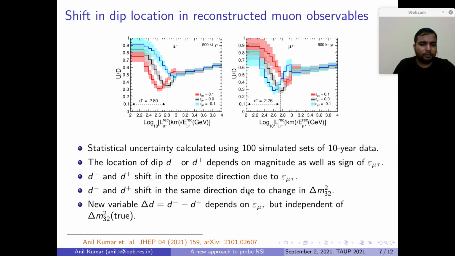In the standard case, in the previous work we showed that D⁻ and D⁺ shift in the same direction if we change the value of Δm²₃₂. So we propose a new observable, a new variable ΔD, which is D⁻ minus D⁺, the difference of D⁻ and D⁺, which depends on ε_μτ but is independent of Δm²₃₂.